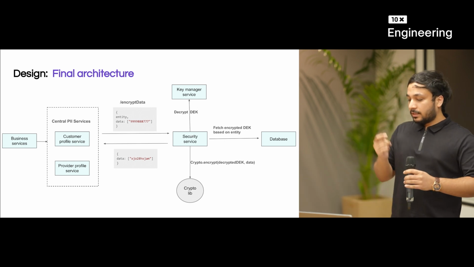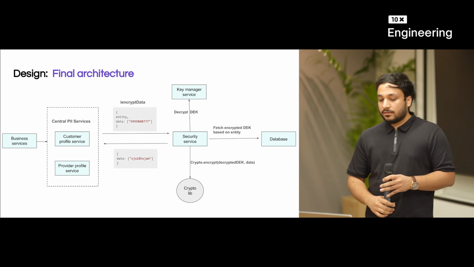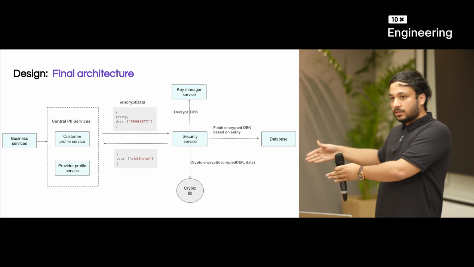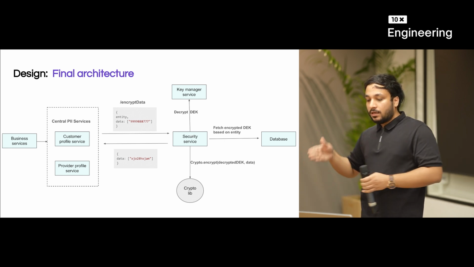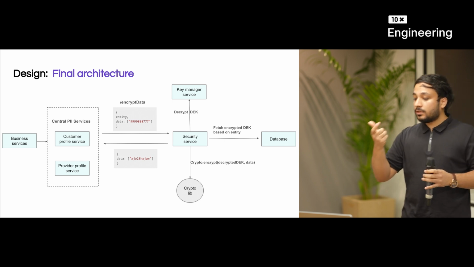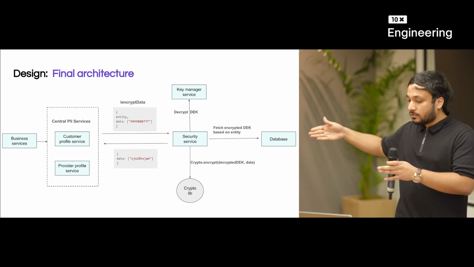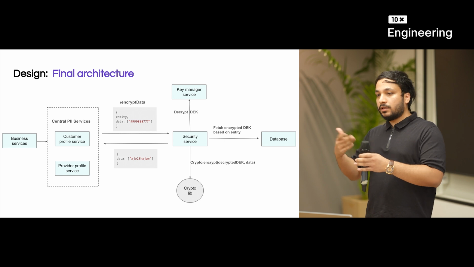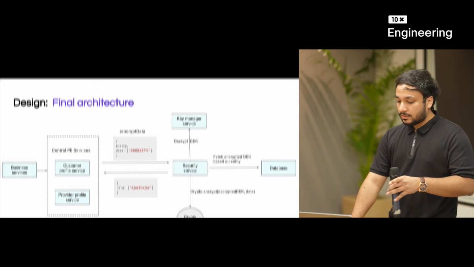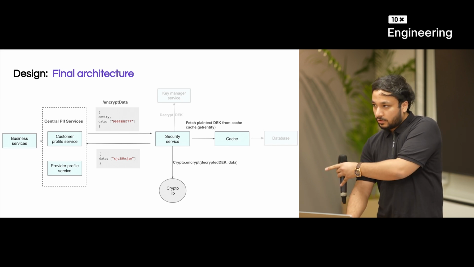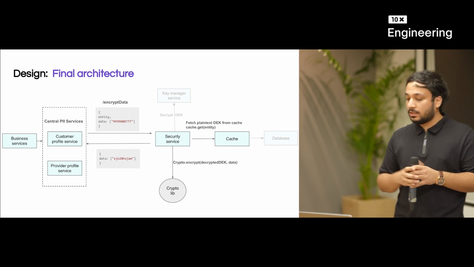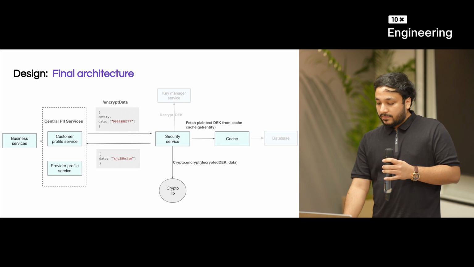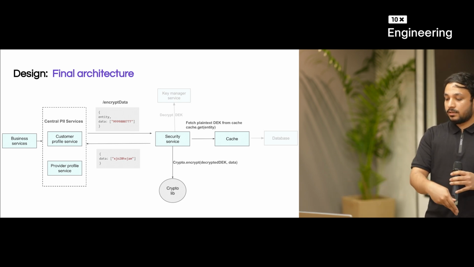Now there's a little flaw in this, an optimization you can do. Let's say customer profile is having a huge amount of throughput for encryption decryption. So security service will have this huge throughput. Now, for every encryption decryption call, security service needs the encrypted key. It needs to fetch the encrypted key from the database. And you're not changing your keys regularly, right? So what you can do is, instead of fetching the plain text DK from the DB every time, you can just cache it in your local memory. And after caching, it will be a very fast lookup. You just call the crypto library and return the data.